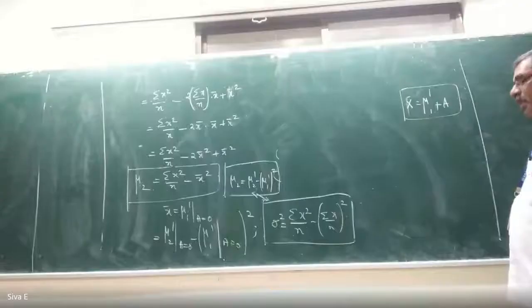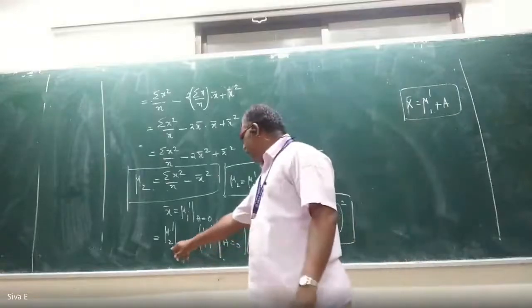Yes, so could you please explain once more the part x bar equals mu 1 dash where a equals 0, that part? And then you went to mu 2 dash at a equals 0 minus mu 1 dash at a equals 0. This one. Yes, sir.